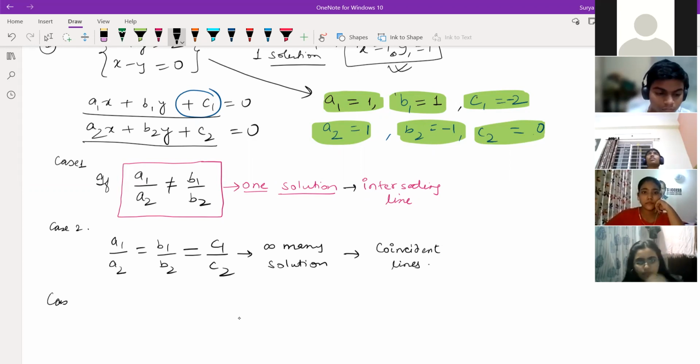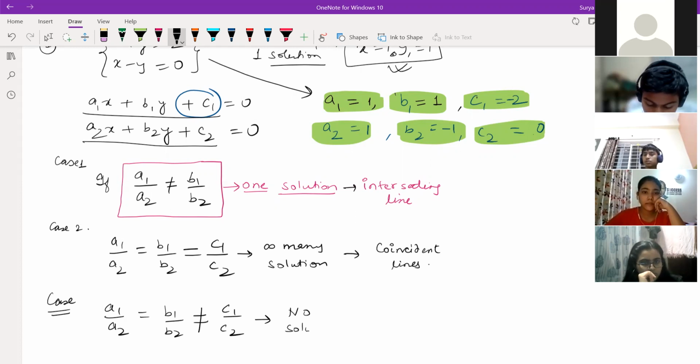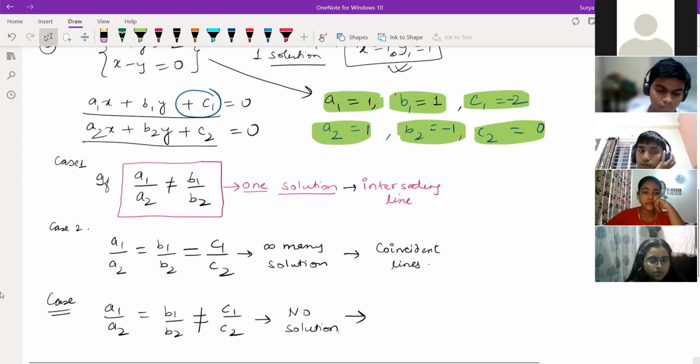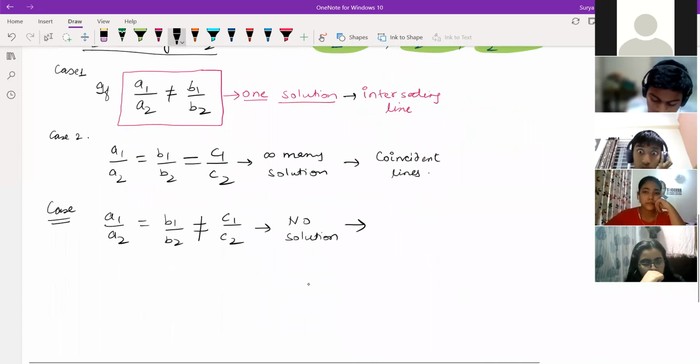Now the last case is there. If a1 by a2 is equal to b1 by b2, but not equal to c1 by c2, then what happens? Then you will get no solution. You will not get any solution. When is the situation when no solution will come? If you get which type of lines? Tell me, children. Which type of line? Parallel lines, exactly. In case of parallel lines, not a single point will match, right?